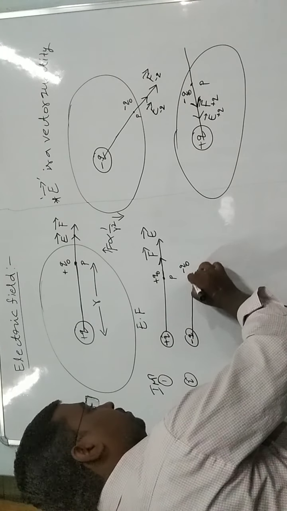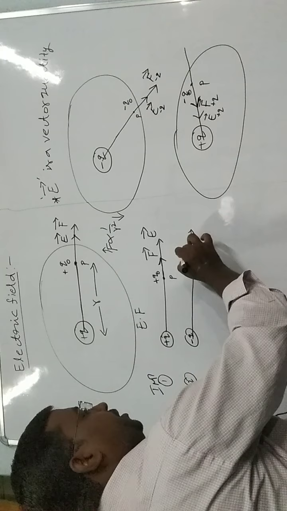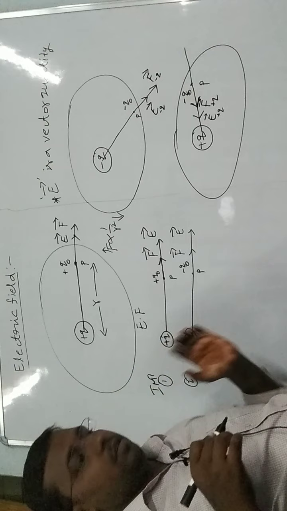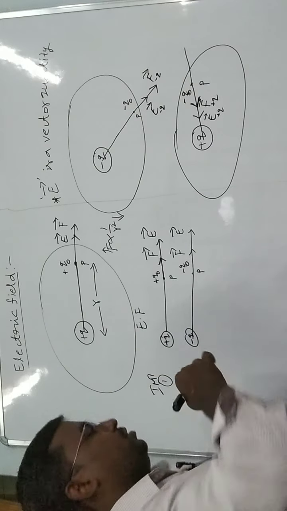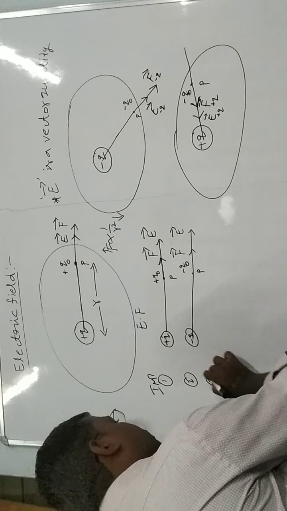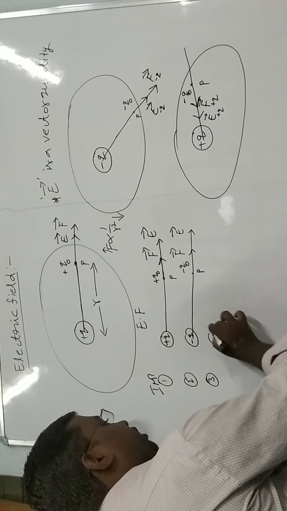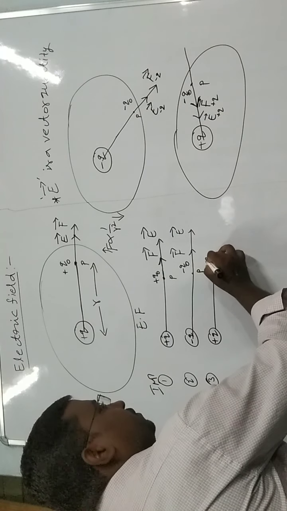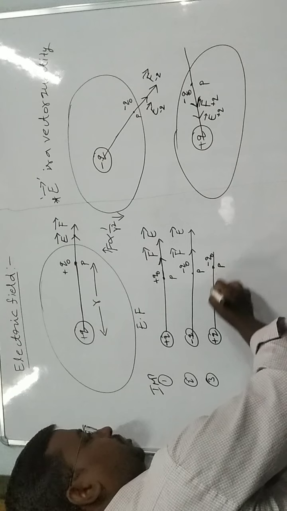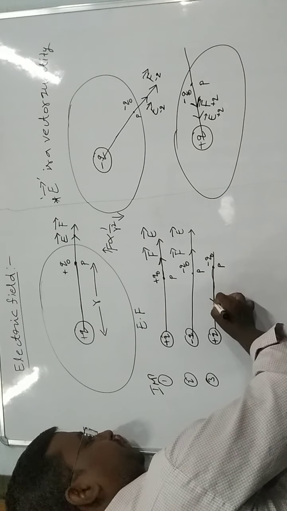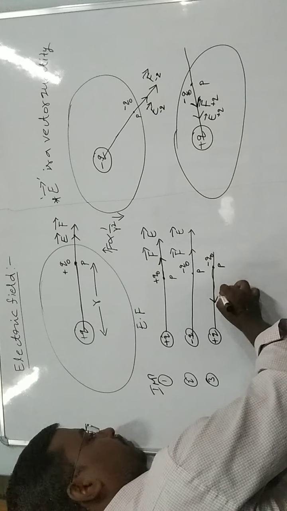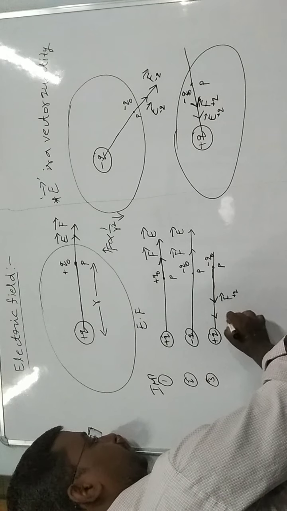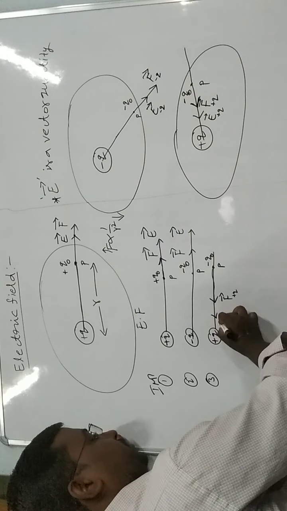In this also, force and electric field are in the same direction, that is, away from the main charge. Third, we take plus Q main charge, and at point P we place minus Q naught. Both are opposite, so the force will act this side, therefore F bar, and this is due to plus Q, and this is the electric field E bar due to plus Q.